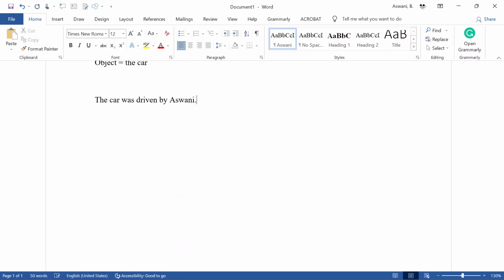Sometimes you can also have a sentence that does not even indicate the subject, the person doing the verb. Like if I say the car was driven. Here it's like whoever did the driving is beside the point. The point here is the driving. The car was driven. Okay. The point here is that the car felt some impact. We are not really interested in mentioning who actually did the verb, who actually did the driving.